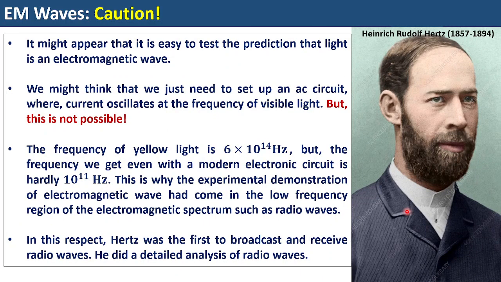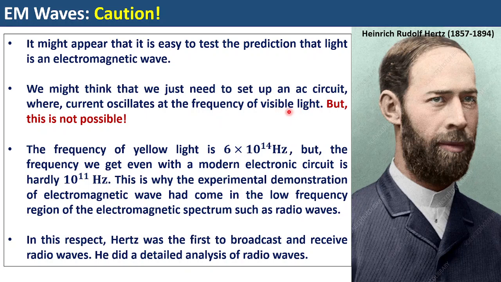Next, there is a bit of caution. What is that caution? It might appear to you that it is very easy to test the prediction that light is an electromagnetic wave. Why? Because we might think that we just need to set up an electric circuit, an AC circuit basically, where the current will oscillate at a certain frequency, or maybe the frequency of visible light if we want to produce visible light.